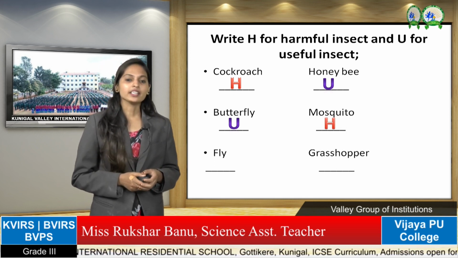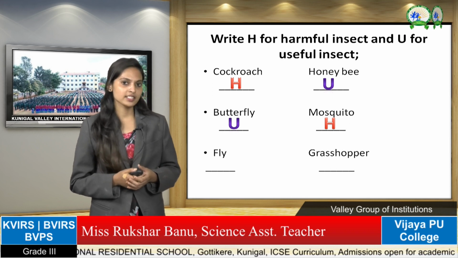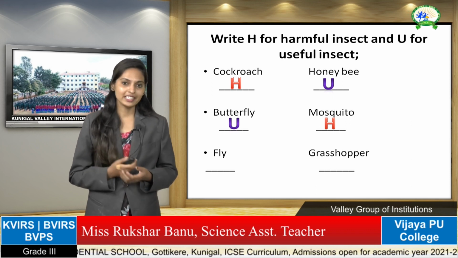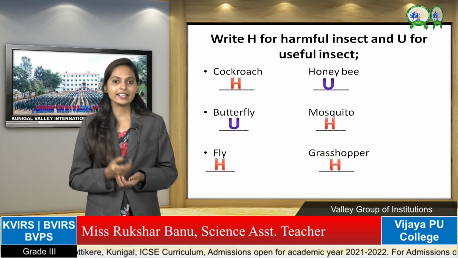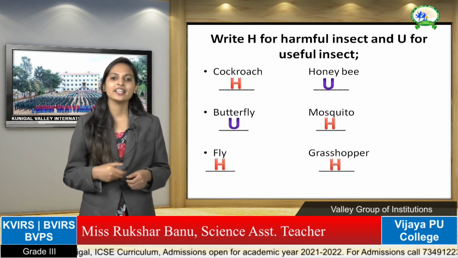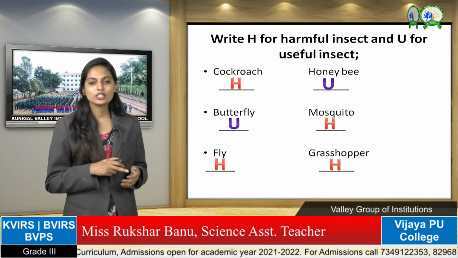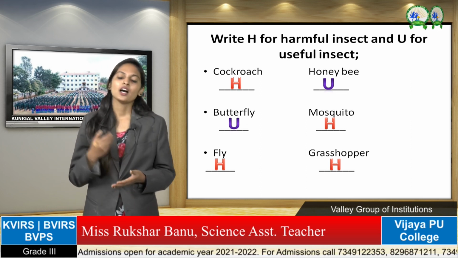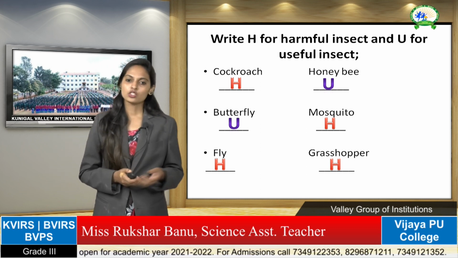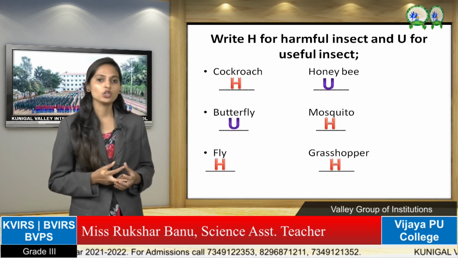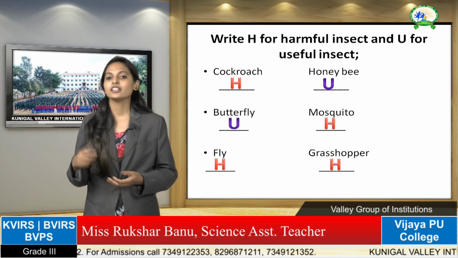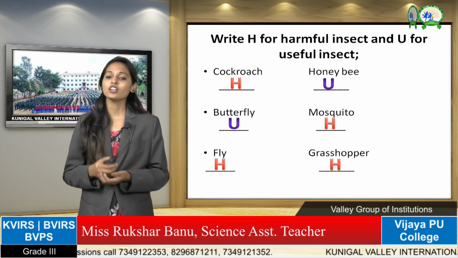Okay, next one is fly. Is fly a useful or harmful insect? Yes, that is also a harmful insect. Next, grasshopper. Grasshopper is also a harmful insect. So like this you have to write the letter only. If useful, U; if harmful, H. Okay, children, this is also a main question. I will give other insects also. You have to write whether the insects are harmful or useful.